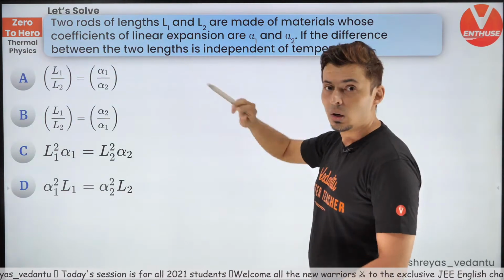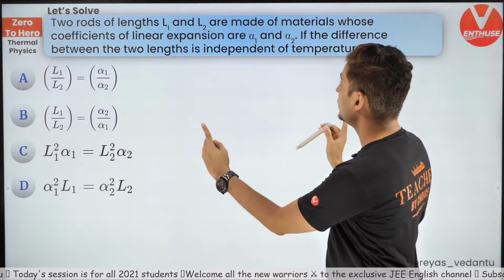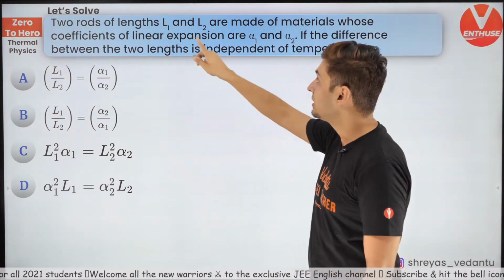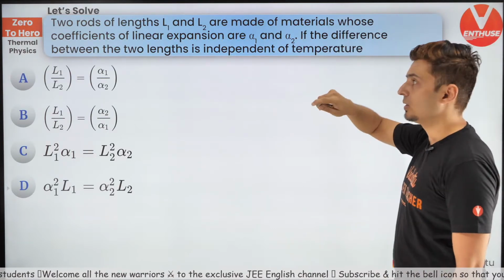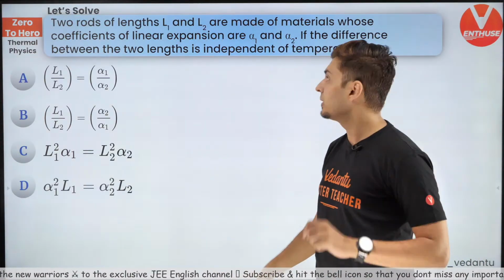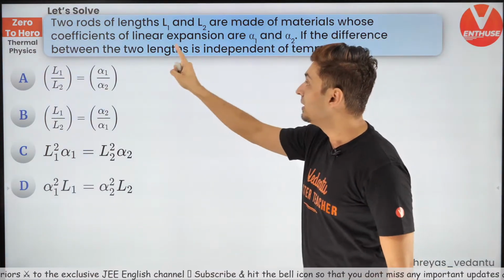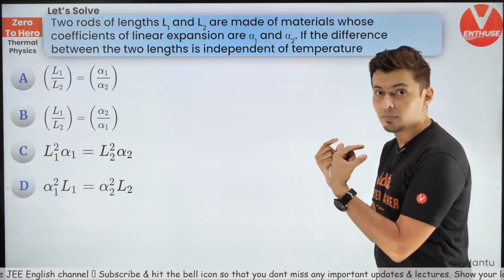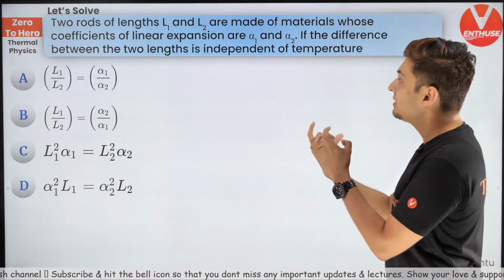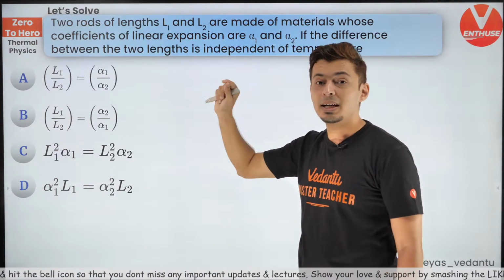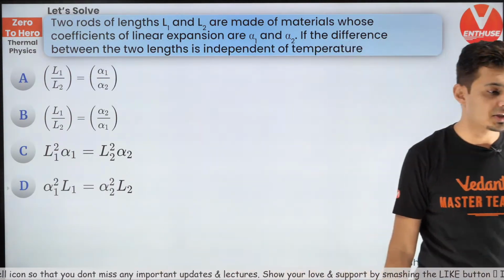Two rods of lengths L1 and L2 are made of materials whose coefficients of linear expansion are alpha 1 and alpha 2. Two rods L1 and L2, different materials, alpha 1, alpha 2. If the difference between the two lengths, when you heat it and when it is cooler, is independent of the temperature, then which is the correct relationship between them?